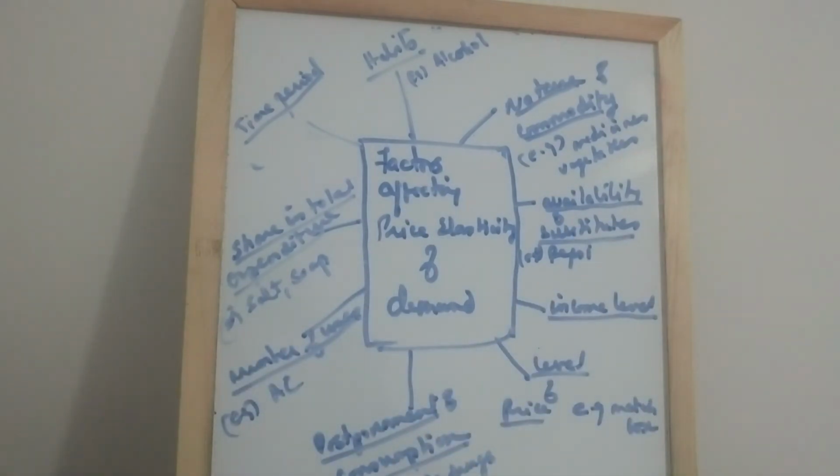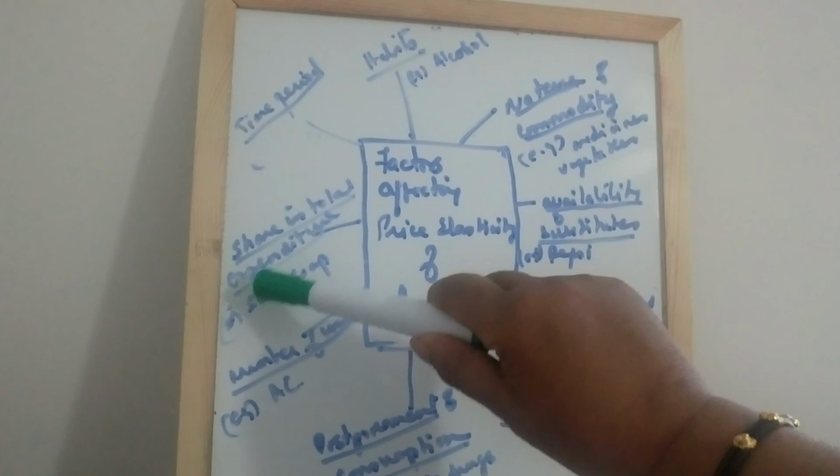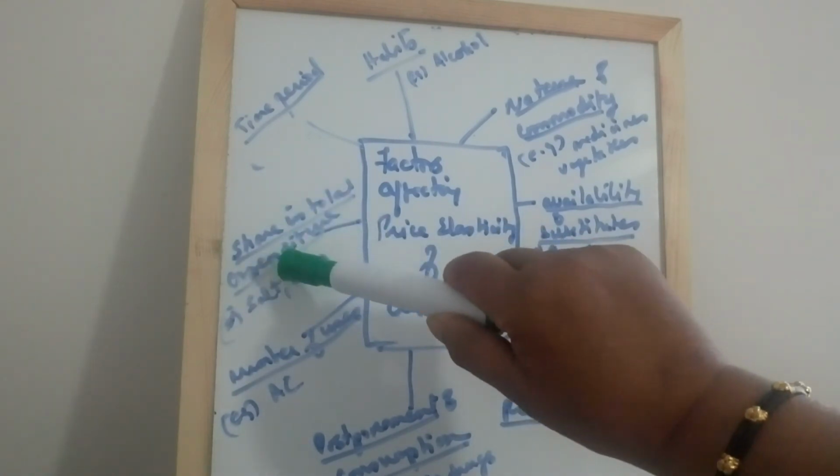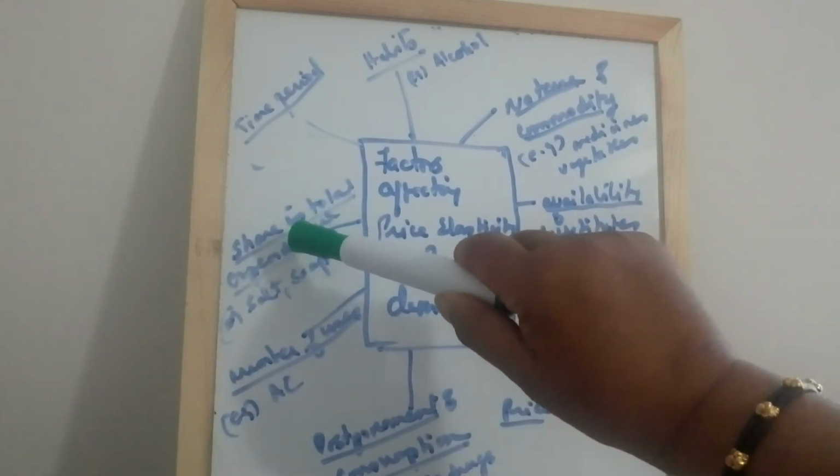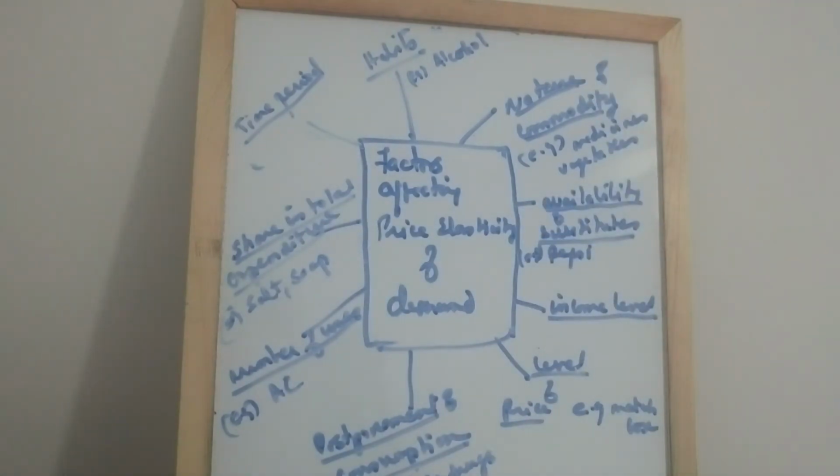Share in total expenditure. The proportion of consumers' income that is spent on a particular commodity also influences the elasticity of demand for it. Greater the proportion of income spent on the commodity, more elastic it is. Demand for goods like salt, soap, matchbox tends to be inelastic as consumers spend a small proportion of income on such goods.